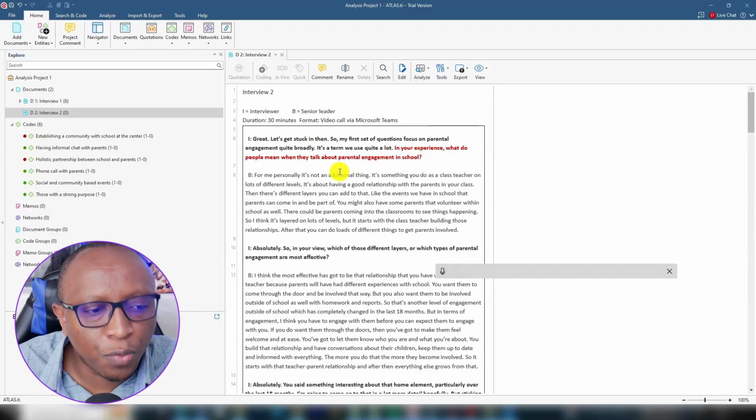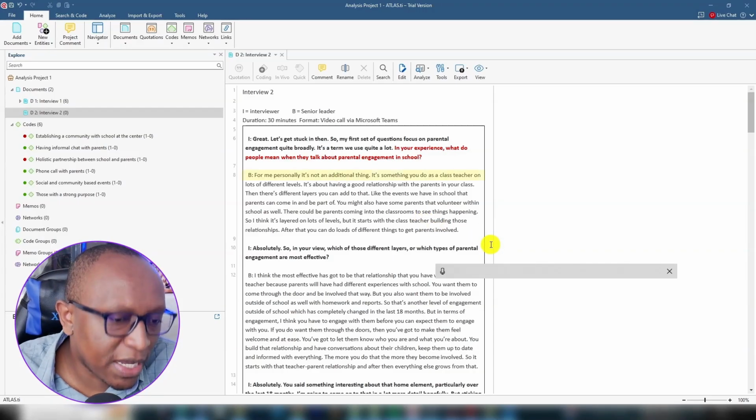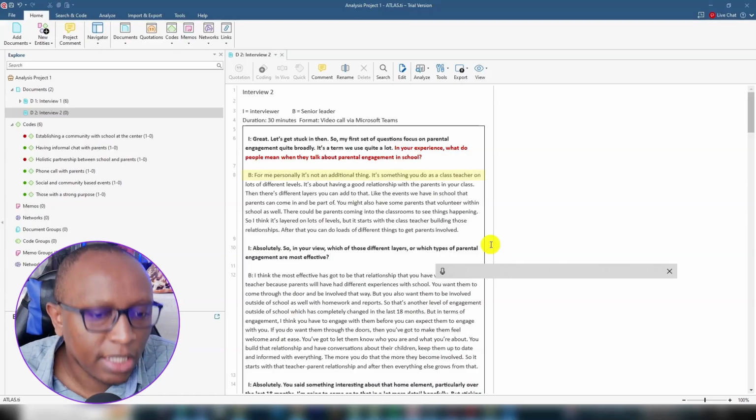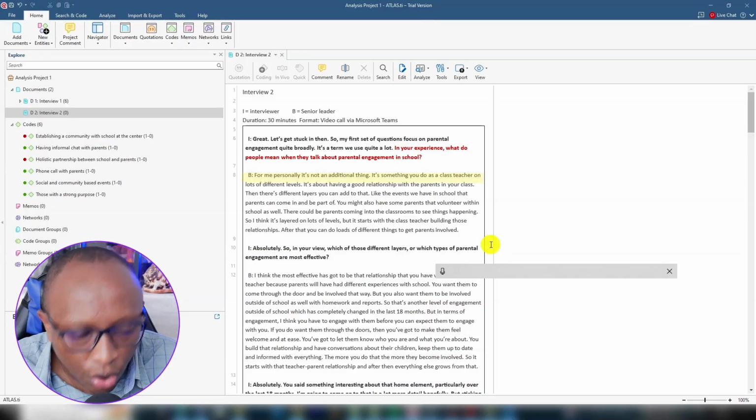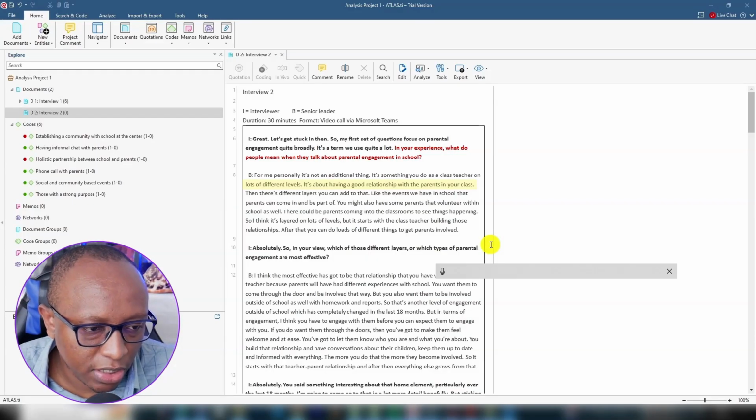In your experience, what do people mean when they talk about parental engagement in school? Let's read the whole paragraph first, then we come back and code. For me personally, it's not an additional thing. It's something you do as a class teacher on lots of different levels. It's about having a good relationship with parents in your class.